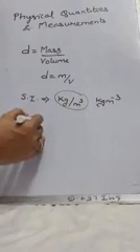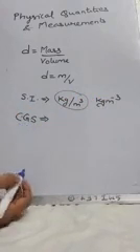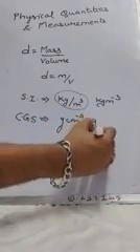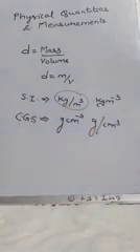And CGS, that is centimeter gram second, is the other system of units. We will write gram per centimeter cube. Okay, so this is the SI unit, kg per meter cube, and this is CGS, gram per centimeter cube.